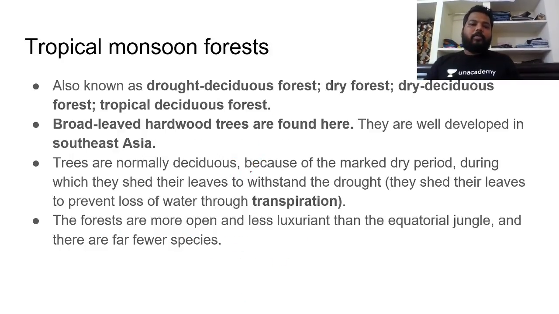In the tropical monsoonal forest, as the rainfall is seasonal in nature, we would find deciduous forests. Clear? In that we may have dry deciduous and moist deciduous as well. Broadleaf hardwoods are found here, and the hardwood present in this region has more commercial viability compared to the equatorial type of hardwood. Trees are normally deciduous because of the marked dry period during which they shed their leaves to withstand the drought.